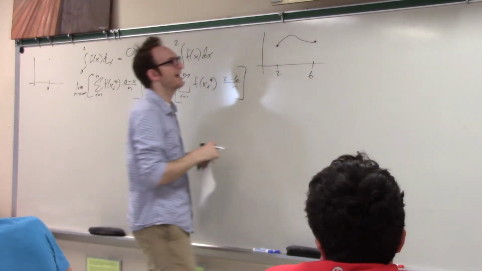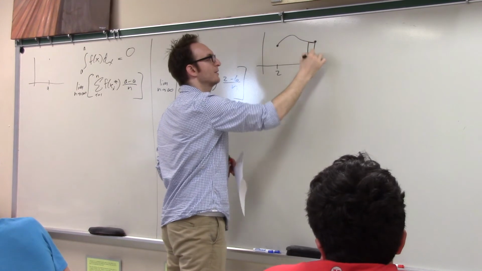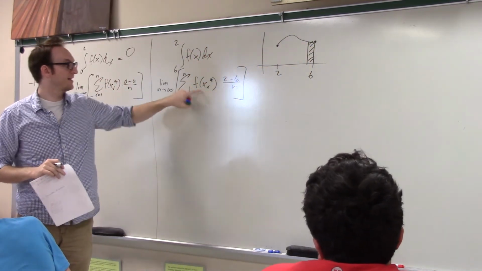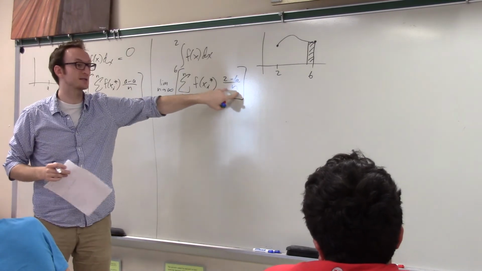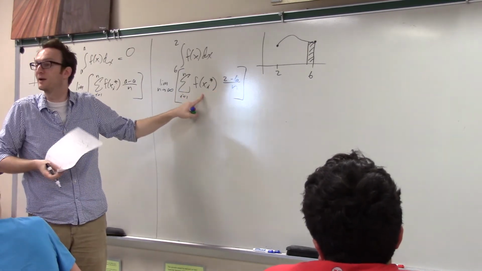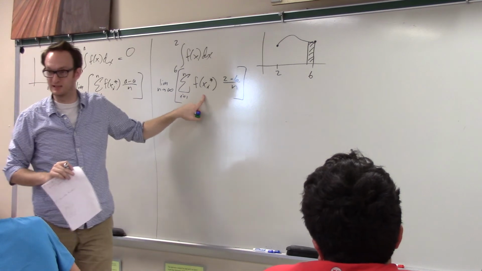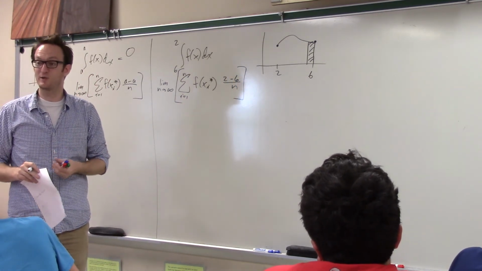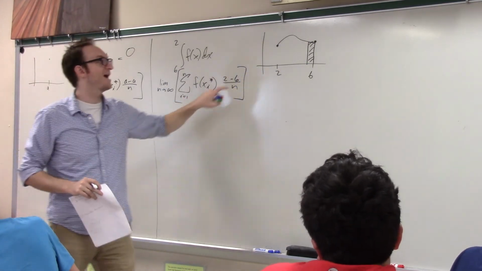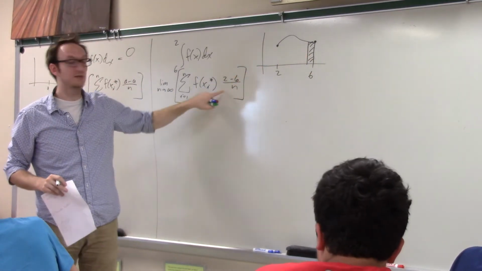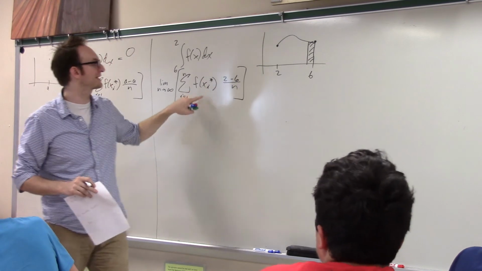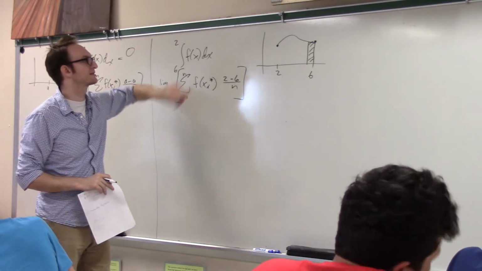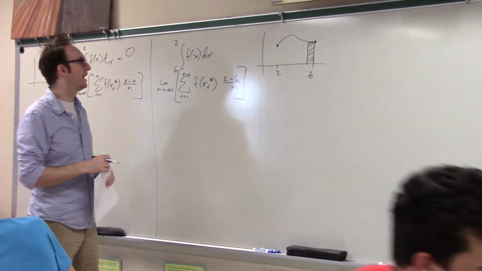Well, if delta x is negative, then how is each one of these rectangles going to contribute to the sum? If the function is positive, but the delta x is negative, then the product of the two will be negative, right? So I call these backwards rectangles. Also an unofficial term you should not write on the AP exam. But it's worth talking about, backwards rectangles. If the function is positive and the delta x is negative, then they're backwards rectangles. They contribute negatively to the Riemann sum, right? So it stands to reason that this whole thing is going to be negative.